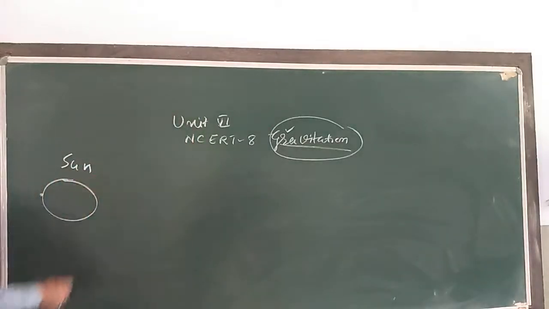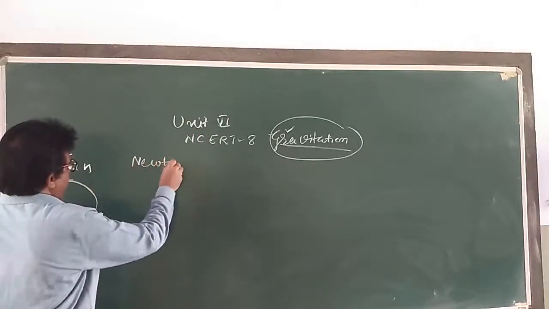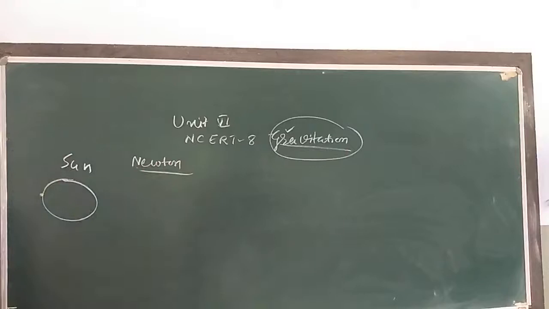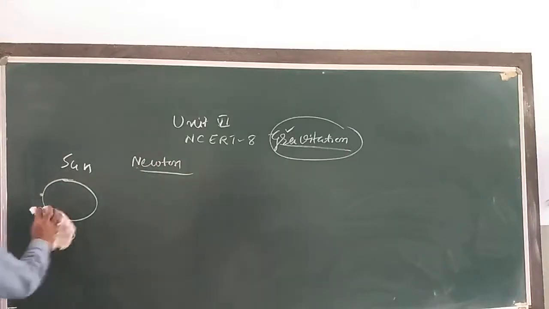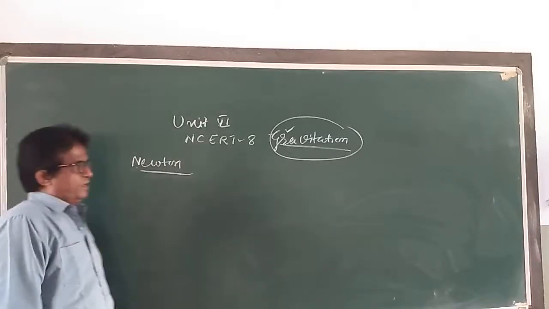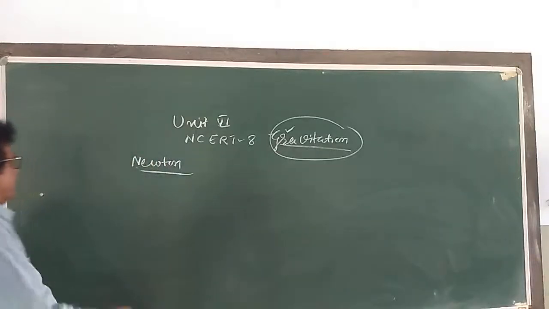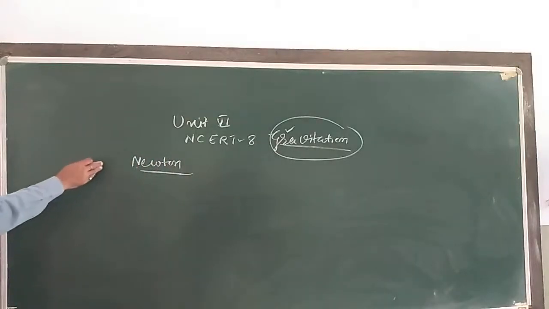It was discovered by Newton in the year 1665, when he saw an apple falling down the tree.